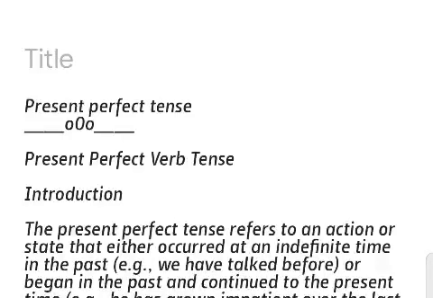Perfect tense. Present perfect verb tense. Introduction. The present perfect tense refers to an action or state that either occurred at an indefinite time in the past, for example, we have talked before, or began in the past and continued to the present time. Example: he has grown impatient over the last hour. The exact time is not important.